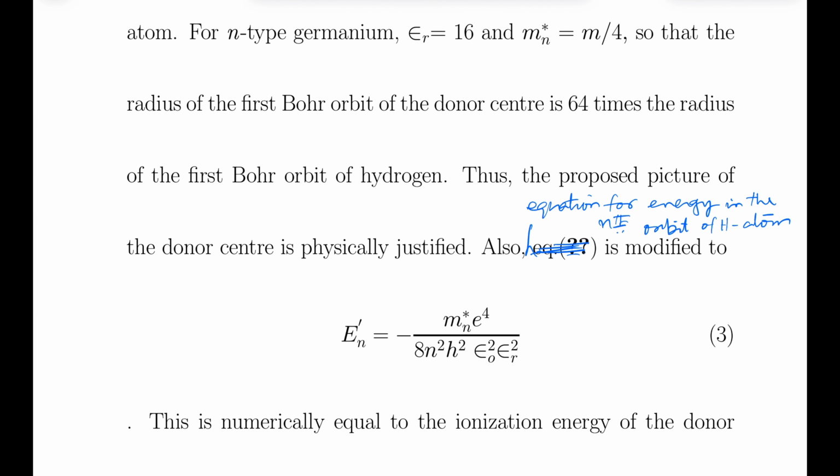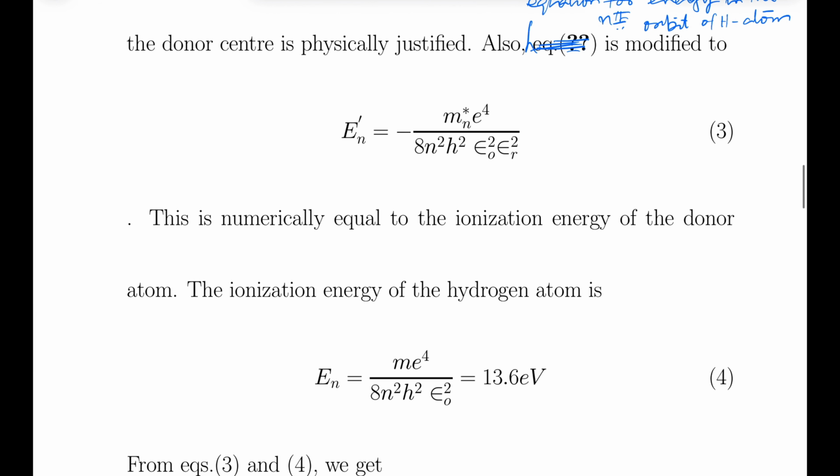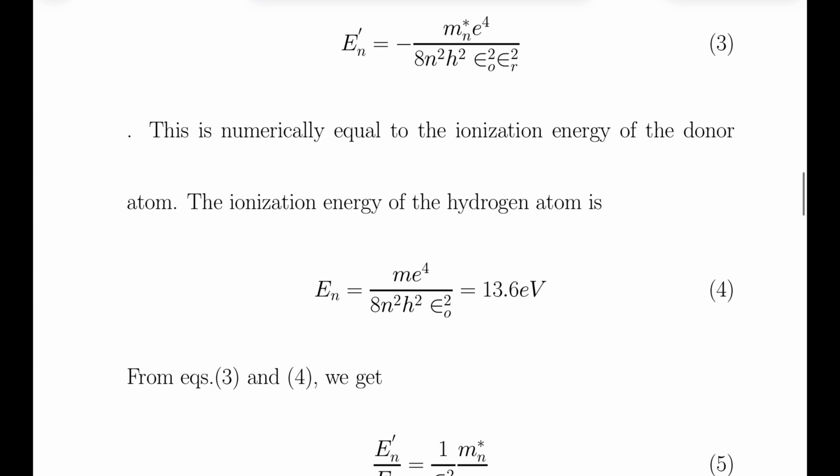This is numerically equal to the ionization energy of the donor atom. The ionization energy of hydrogen atom is given by this expression, and the value is 13.6 electron volt. From equation 3 and 4, we have En dash upon En, the ratio of ionization energy of donor atom upon hydrogen atom, is equal to 1 upon epsilon r square times m star upon m.